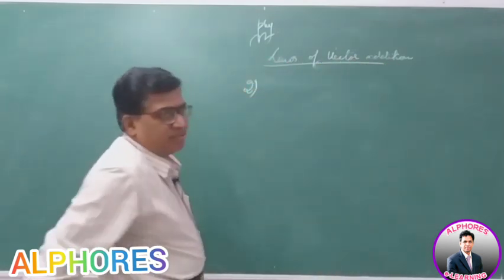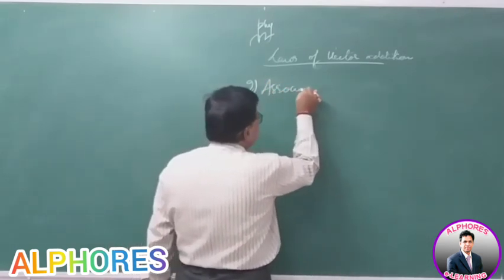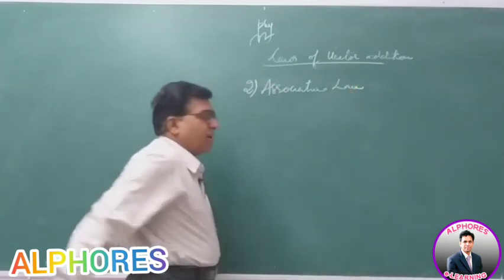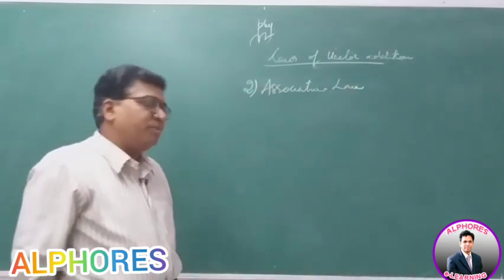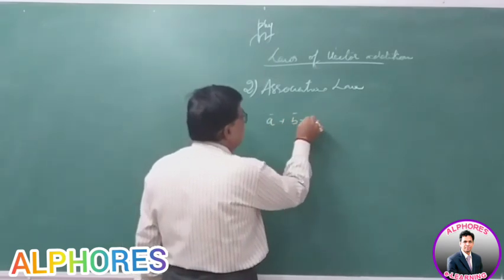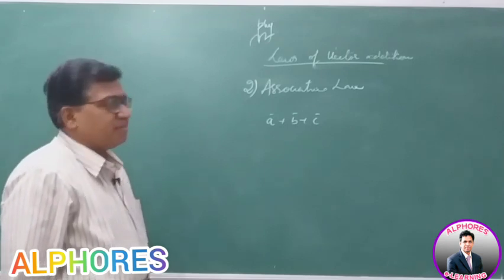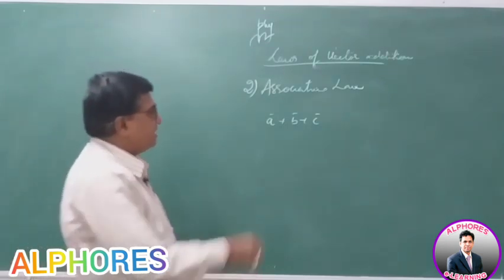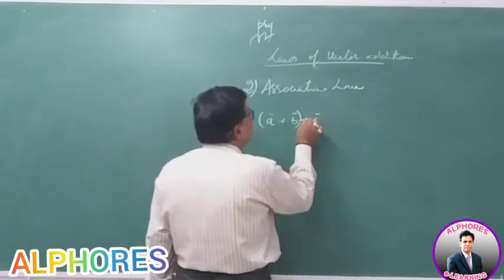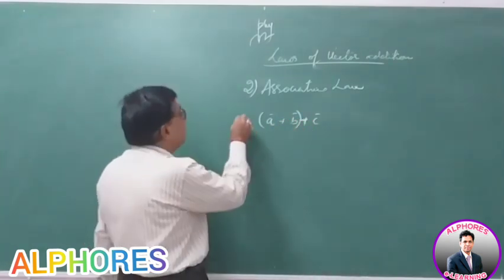Now, the second law of vector addition is the associative law, the law of association. Now, what do you mean by the law of association? Suppose I take three vectors A bar, B bar, C bar. First A bar and B bar are added together, then the resultant of A and B is added to C. Then the resultant is R bar.